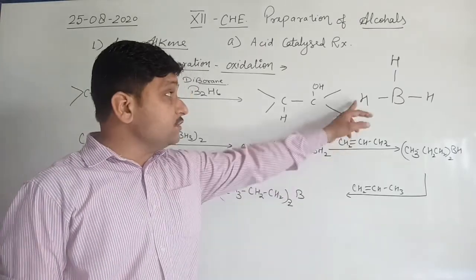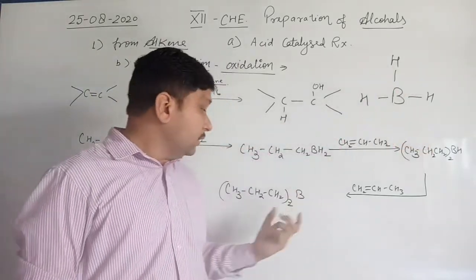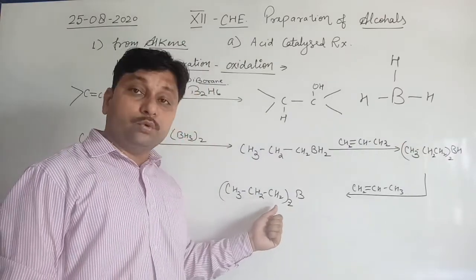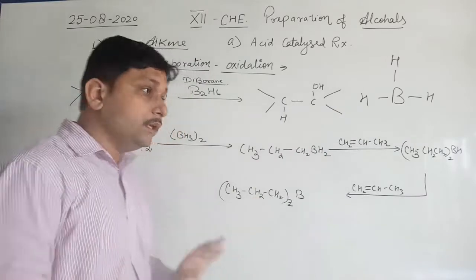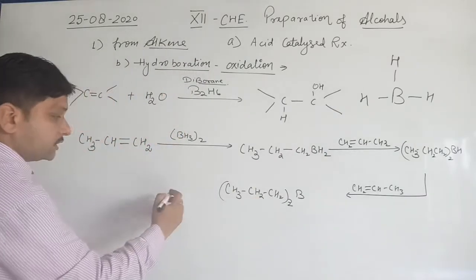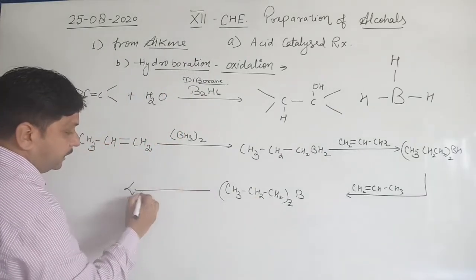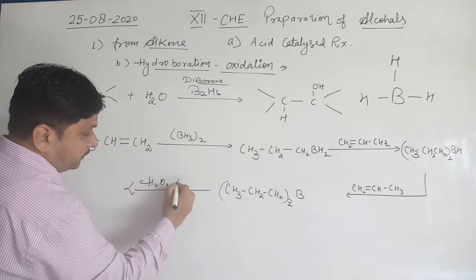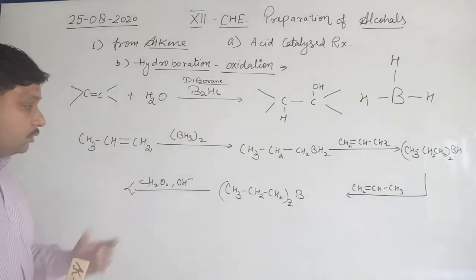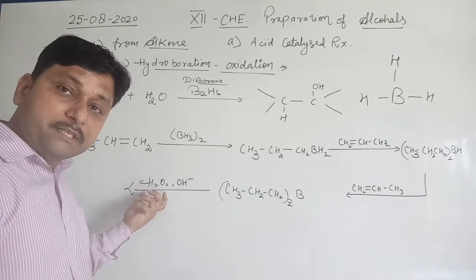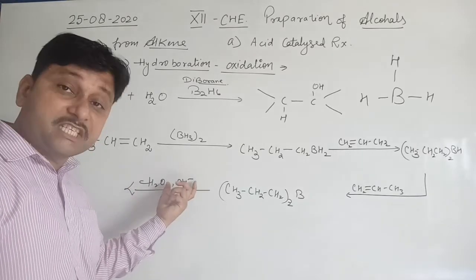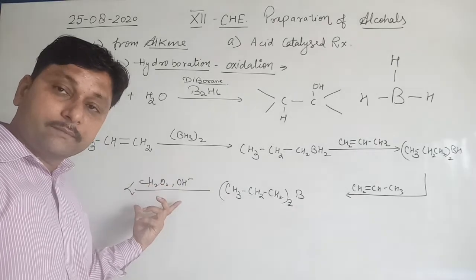It means in place of the hydrogens, CH3CH2CH2 carbon chains are attached, clear. Now on this compound hydrolysis takes place in presence of H2O2 in basic medium, that is alkaline hydrogen peroxide.